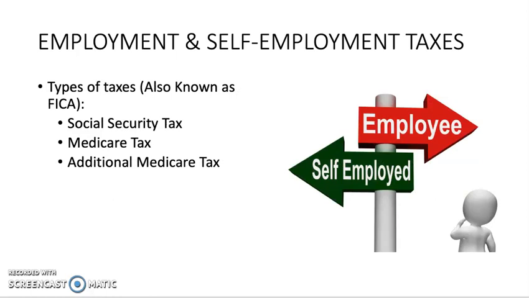Employment and self-employment taxes. These types of taxes are also known as FICA. They include Social Security tax, Medicare tax, and something referred to as additional Medicare tax. Now, these taxes are typically levied on individuals still working, but for the social benefit of society. Our government sees that providing for the disabled or retired, making sure they have access to health care and some basic form of income, is a benefit that we should strive for as a society, and these taxes help cover those payments.